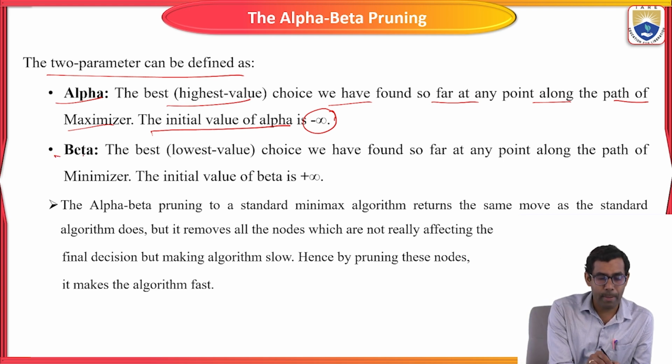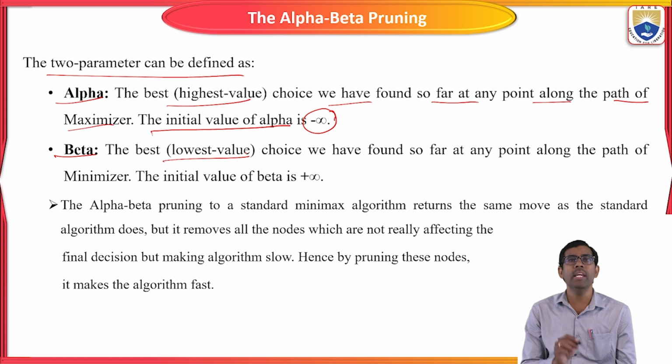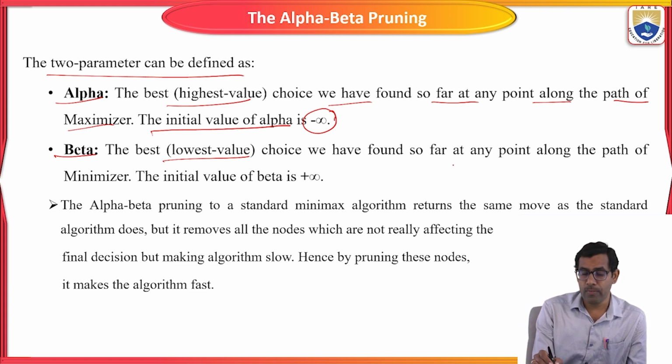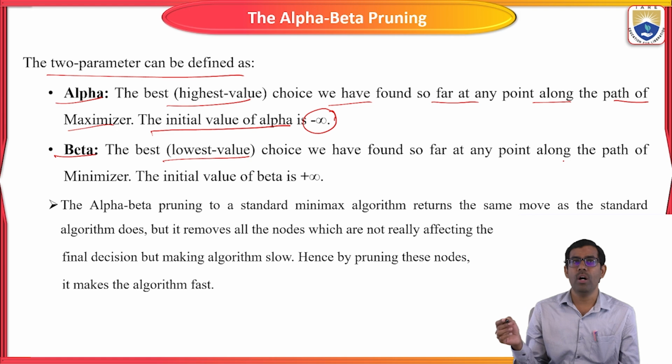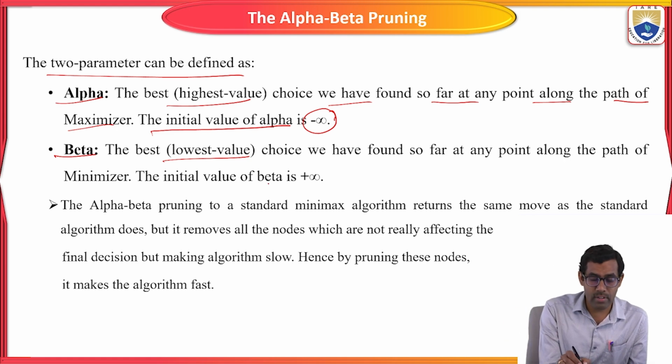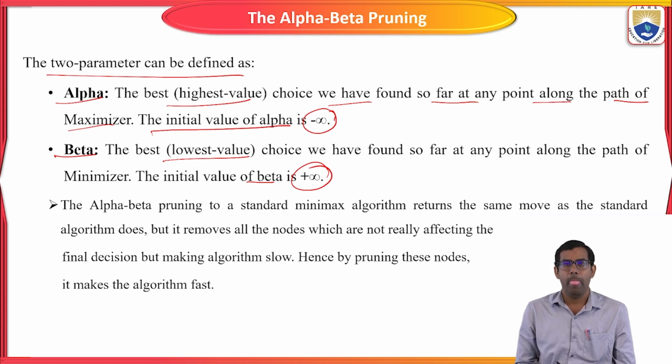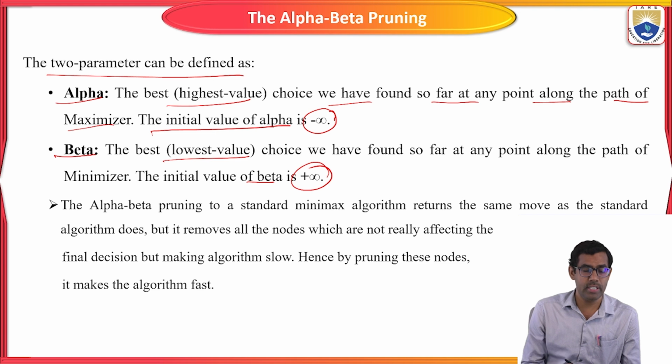Okay, the next one is beta. For beta, we are going to assign the best, lowest value. So here it is the best choice we have found so far at any point along the path of the minimizer. The initial value of beta is plus infinity, the largest value. The optimal value is what we are going to assign to beta.